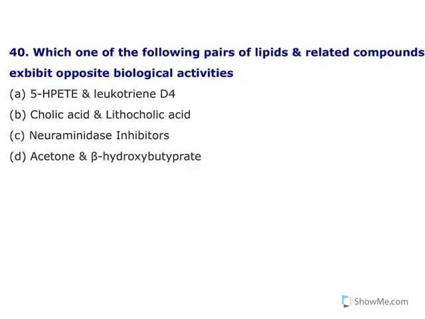Moving to the next one. Now, which one of the following pairs of lipids and related compounds exhibit opposite biological activities? Let us see one by one. 5-HPETE means hydroperoxyeicosatetraenoic acid. Eicosanoids are 20-carbon lipids, and from this leukotrienes are derived.